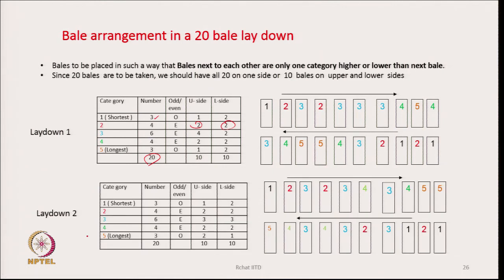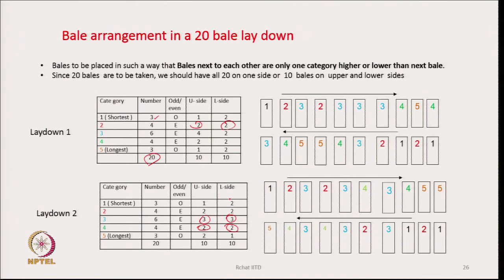In the laydown 2 we are showing that we can take 3 this side and 3 here, and for category 4 we can also have 2 each, because that is an even number. But we have trouble with the shortest and the longest category, because the numbers are odd. There is no way but to take 1 on the upper side and 2 on the other side, either upper or lower, whatever it is. Similarly, for the 5th longest bale also, we have to take 2 on one side and 1 on the other side, we have no other way.